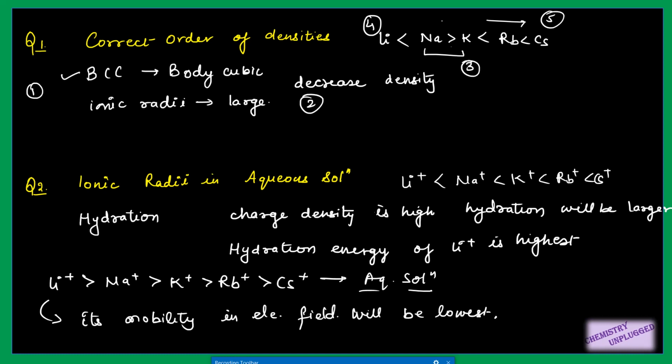If they ask you which metal has highest mobility in an electric field in aqueous solution, then you can find out that it will be cesium, because it has the smallest rate of hydration, and because of that it has the smallest size in aqueous solution and it can easily move around. So from this point many questions can be solved.